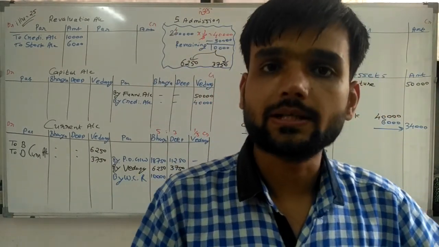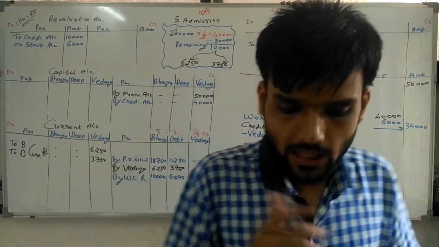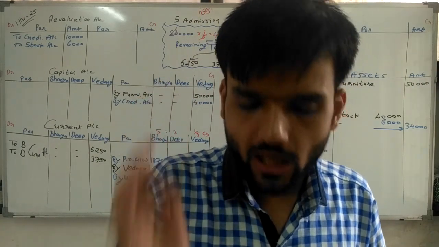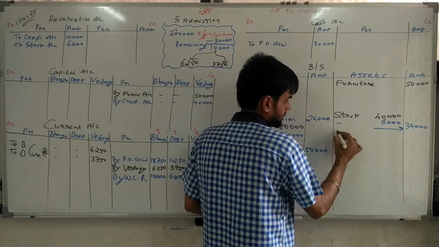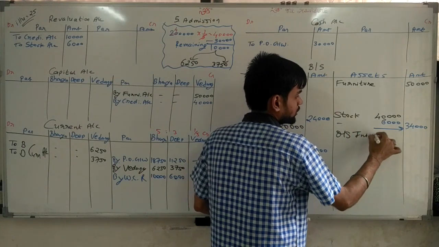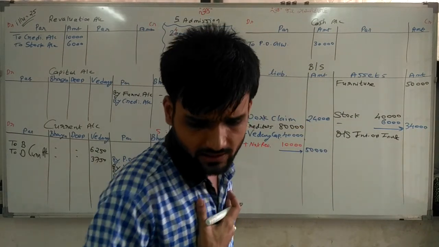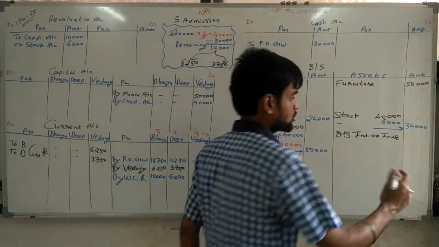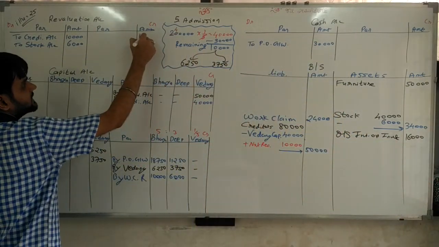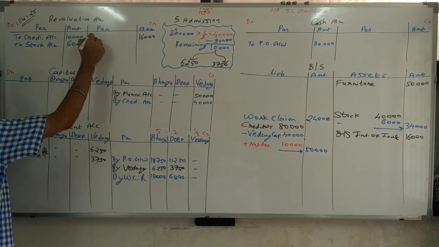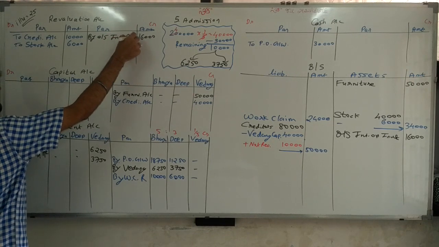Outstanding interest on investment. Investment interest means my income. Outstanding interest on investment, 16,000, is unrecorded. Now we need to record that. Outstanding interest on investment is my asset, and that asset is 16,000, and this means income 16,000 by outstanding interest account.